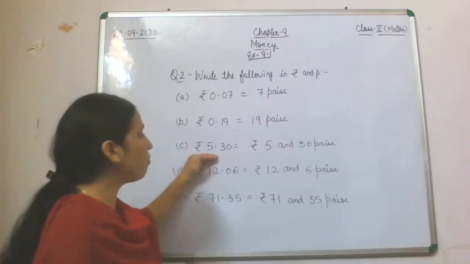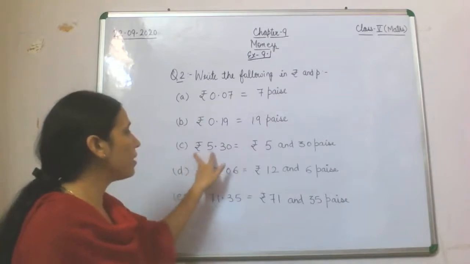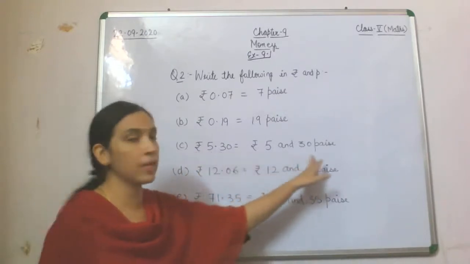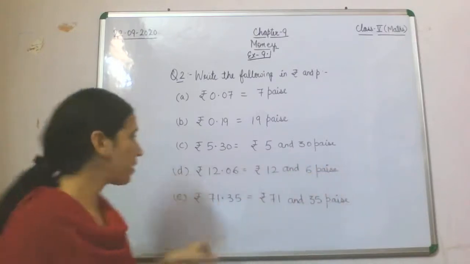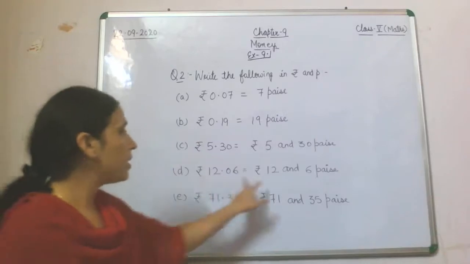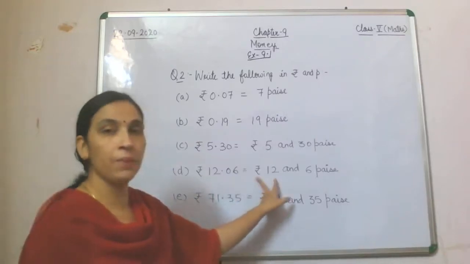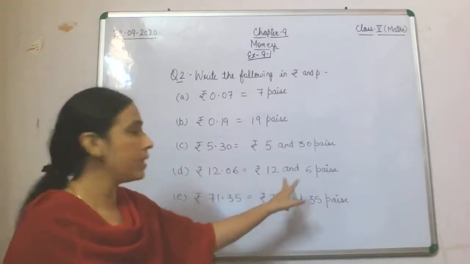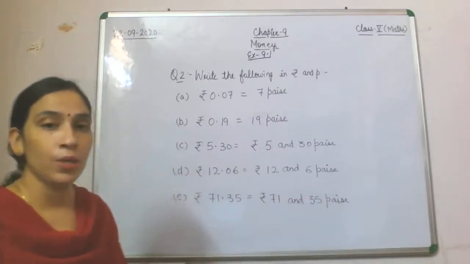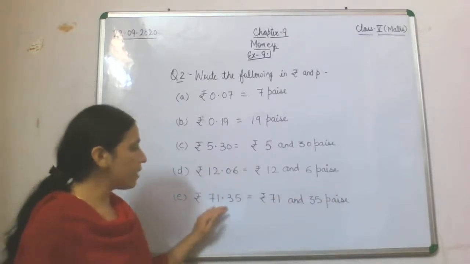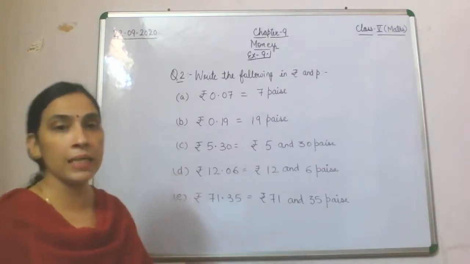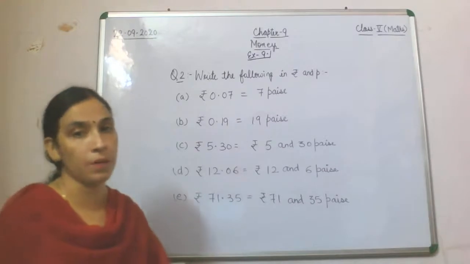Now rupee 5.30: the whole number part is rupee 5 and the decimal part becomes 30 paise. Come to next, rupees 12.06. Rupees 12 is the whole number part and 6 paise is the decimal part. Now rupees 71.35: 71 is your rupee part and 35 is your paise part.